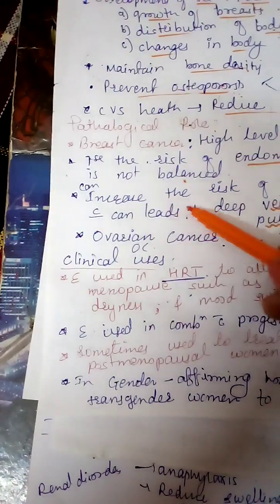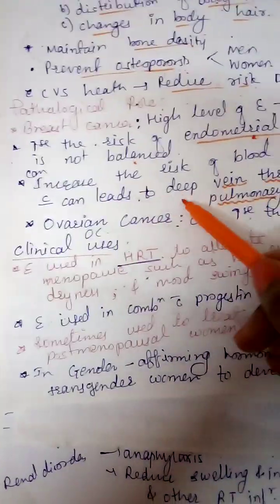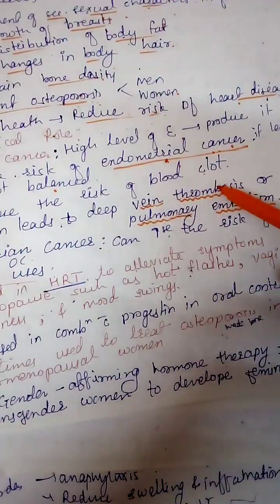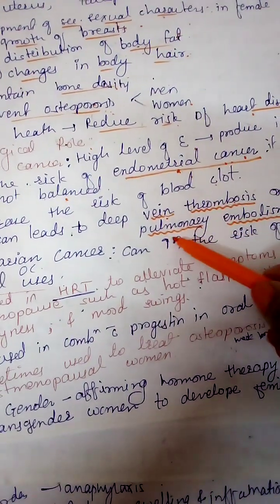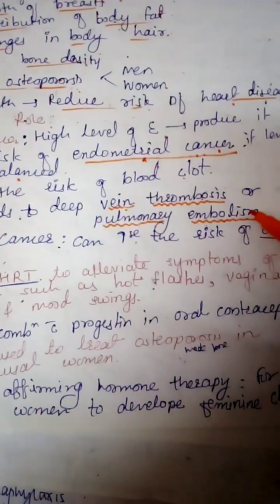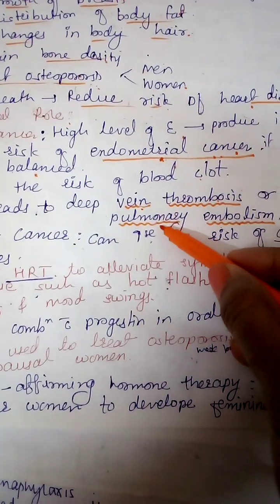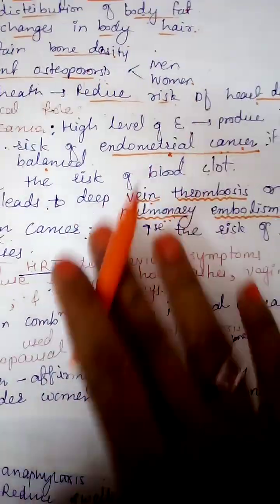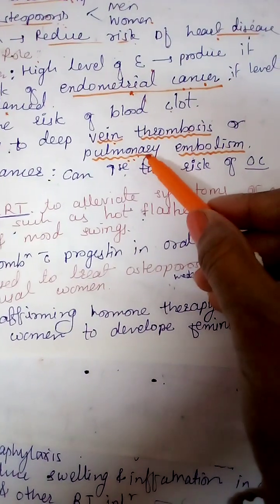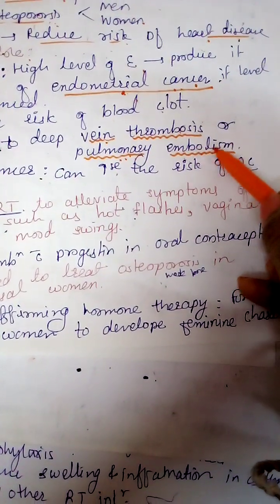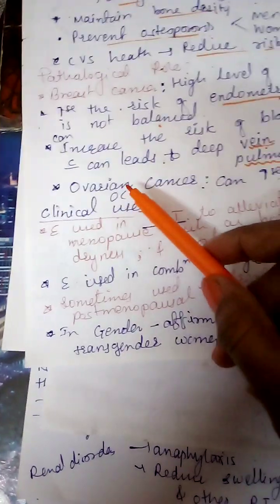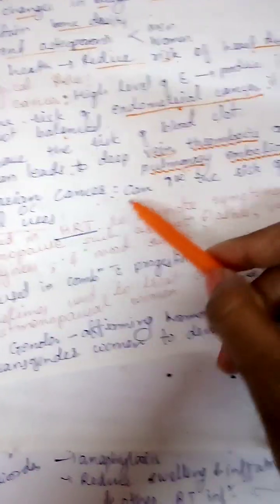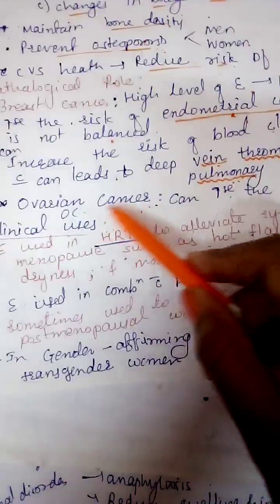Next, it can increase the risk of blood clotting, which can lead to deep vein thrombosis as well as pulmonary embolism. Thrombosis is a blood clot in the vein, and pulmonary embolism is the condition where a blood clot is found in the arteries of the lungs. Means the arteries which carry blood from the lungs, in that a blood clot is found. Next, it is also responsible for ovarian cancer. Means if there is an increased estrogen level, it also increases the risk of ovarian cancer.